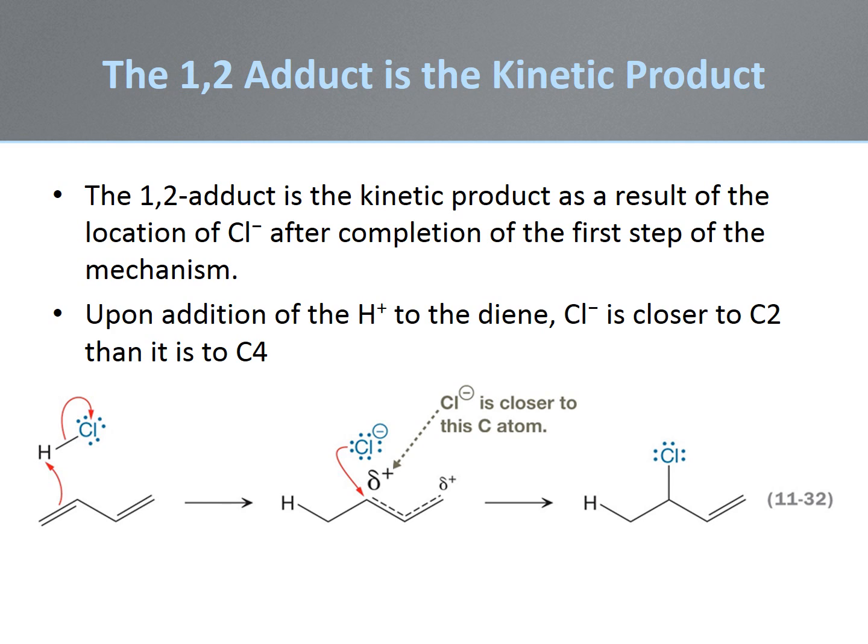In addition, after the cleavage of the hydrogen-chlorine bond, the chloride anion is in close proximity to this carbon. As a result, this will be the first carbon to bond with the chloride anion to form the 1,2 product, called the kinetic product because it is formed first.